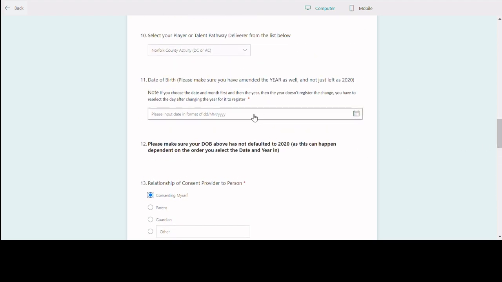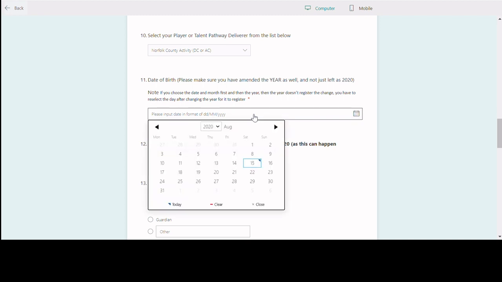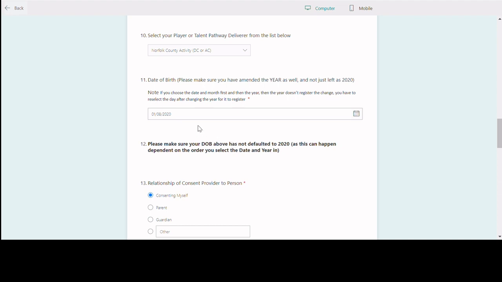Going back to the date of birth, this is one that seems to have caused a few problems for people. If you click in here, you'll notice that there's two things you need to do. You need to change the year, and then you need to change the date. So let's say my birthday is the 1st of August, but 1976. So if I click on 1st of August, that automatically jumps away. You'll notice it's still saying the 1st of August 2020 though.